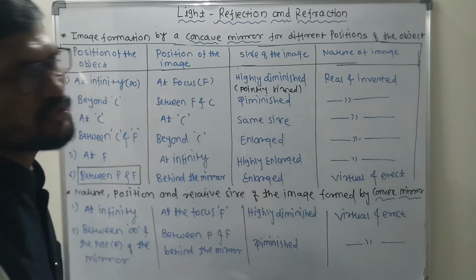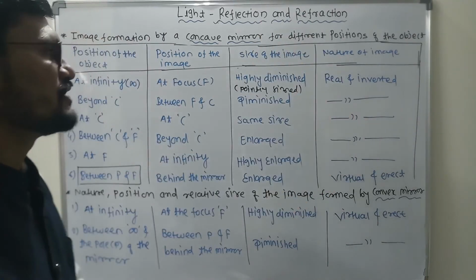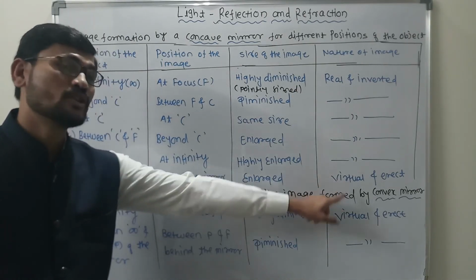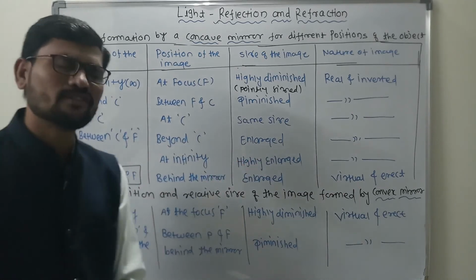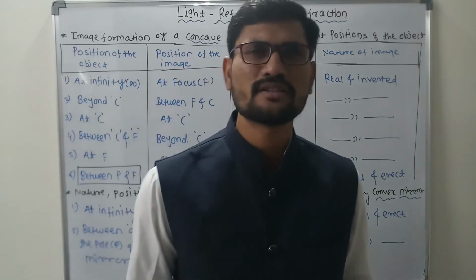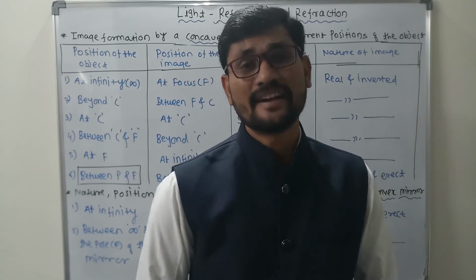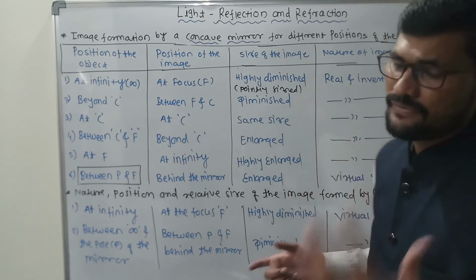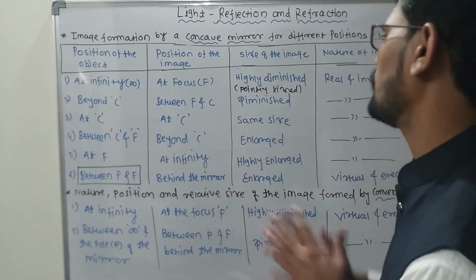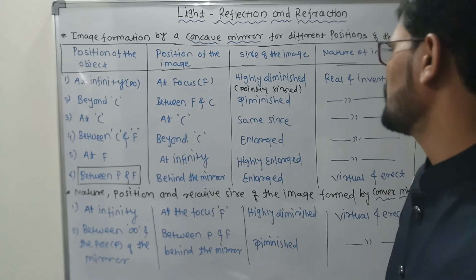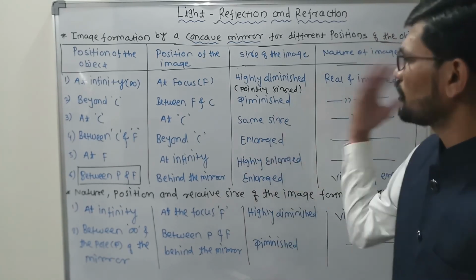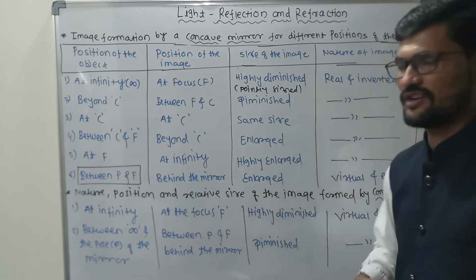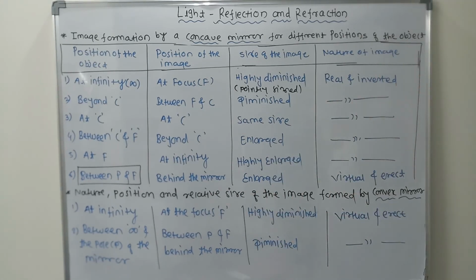This is what exactly it is to be called, and the nature of the image in the first 5 cases is real and inverted, but only the last case has virtual and erect. And what to say about the convex mirror? In case of the convex mirror, in both the cases we have the virtual and erect image only. Getting what I am saying? This is all about the different positions of the object: the position of the image, the size of the image, and the nature of the image for both concave mirror as well as convex mirror respectively. Hope it is very much clear to you all.